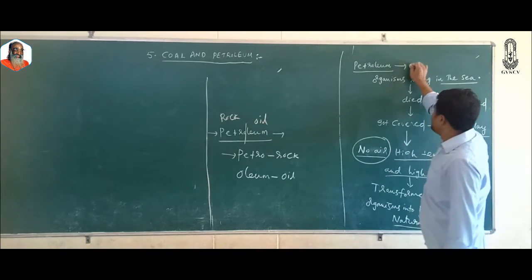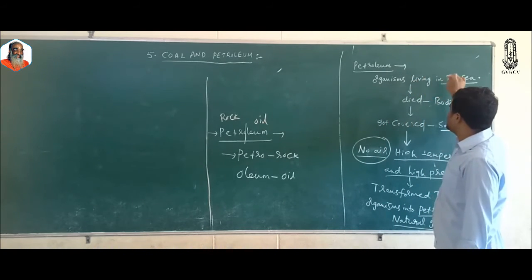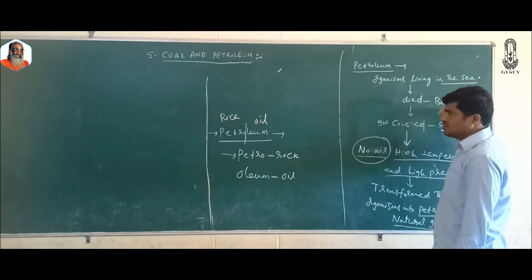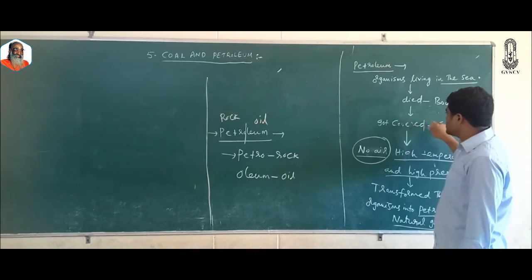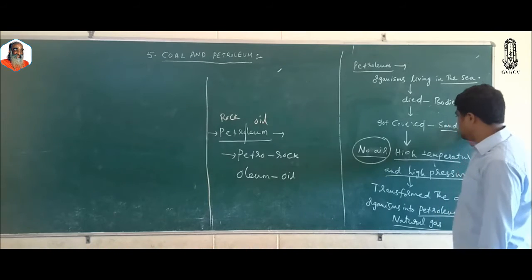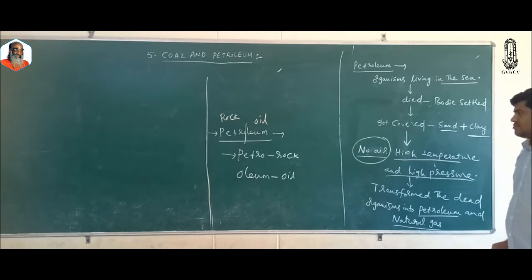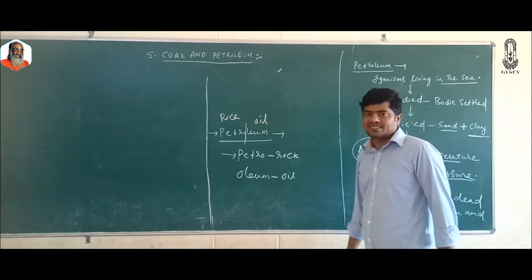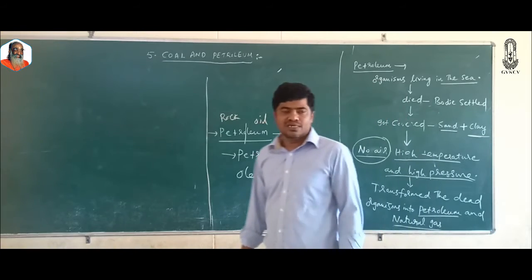How is this petroleum formed? It is formed from the organisms living in the sea. When these organisms die, their bodies settle down and get covered with layers of sand and clay. As there is no air, and high temperature and high pressure, the dead bodies get transformed into petroleum and natural gas.